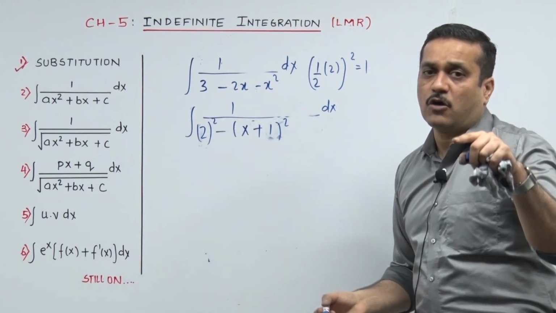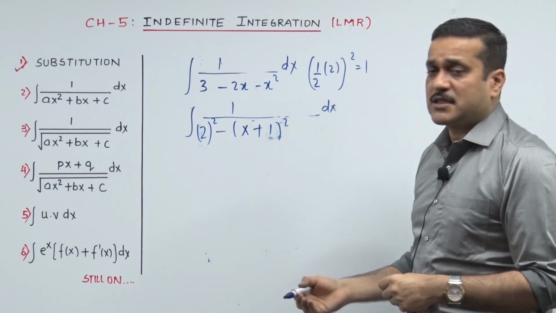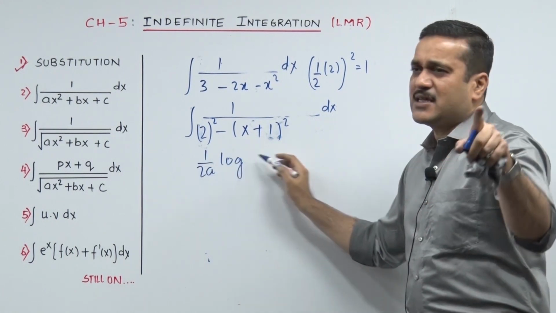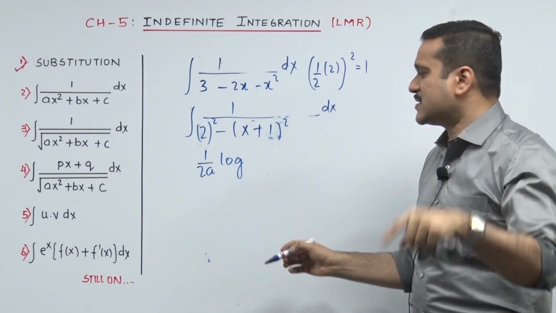Now you can punch it as 1 upon a square minus x square. So 1 upon a square minus x square goes 1 upon 2a log... I said a square minus x square. So immediately the factors come to mind: a minus x, a plus x.